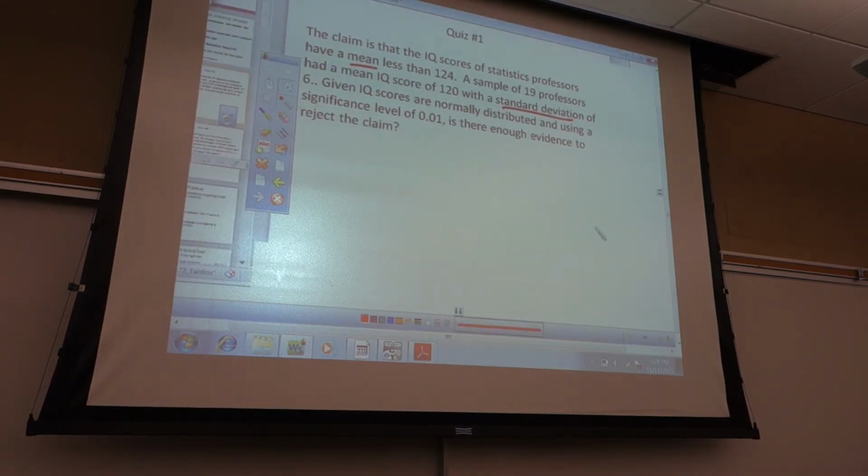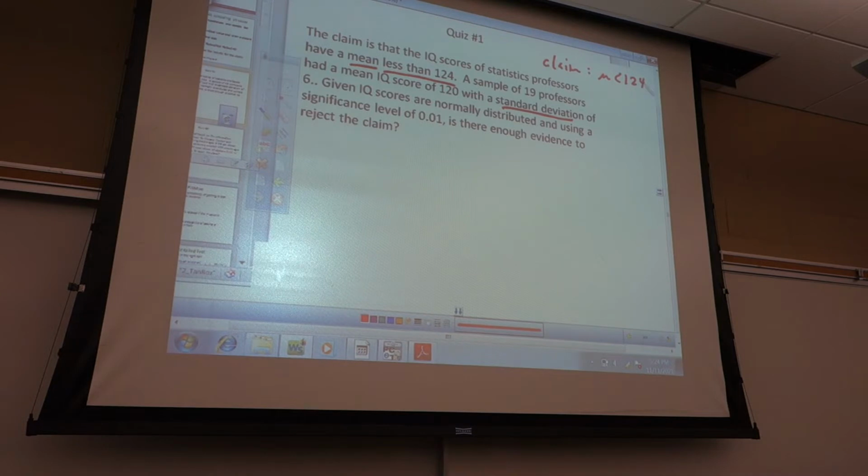Find the word claim. The claim is IQs of SAT professors have a mean less than 124. So my claim is the mean is less than 124.